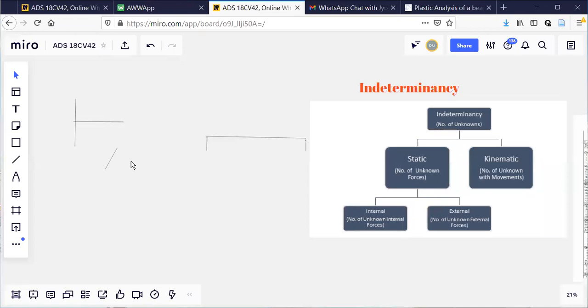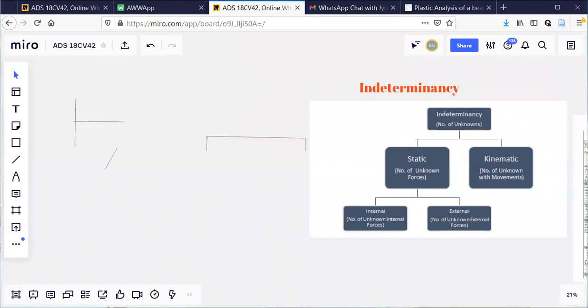Now, same experiment, you come out of that and try to move the wooden plank which is kept on the volleyballs horizontally. It starts moving only. This is the concept of your roller support. So roller support is going to resist the forces which are normal to its plane. So there is one unknown in case of a roller support. Any questions here? I'm just revising. Any questions in this revision?